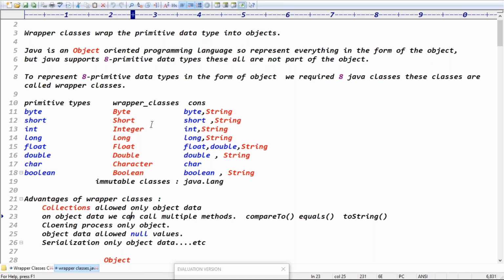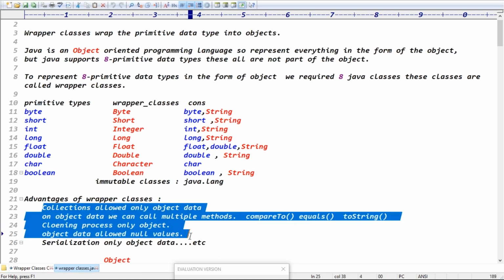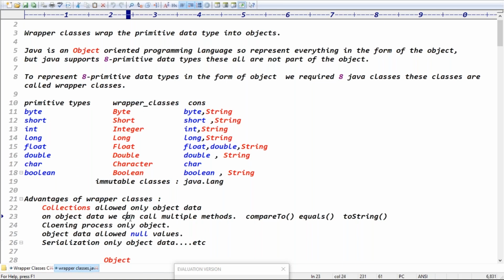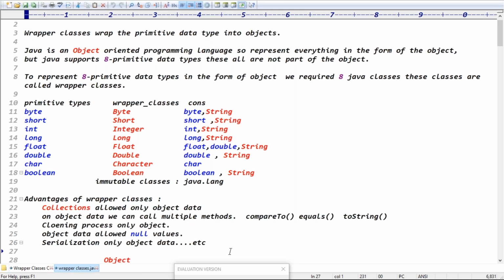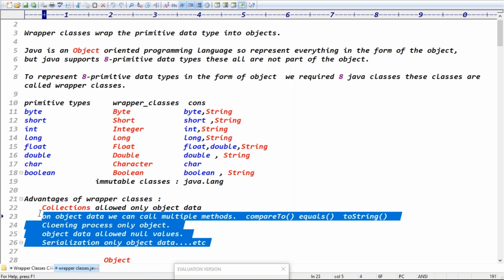Everything we represent in the form of objects. Once we represent primitives in the form of objects, these are the advantages. Collections allow only object data. Object data means you can call the compareTo method, equals method, toString methods, and the cloning process is allowed on object data. These operations are not supported by primitive data. These operations are supported only by object data, right?